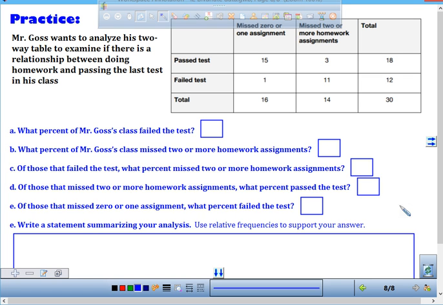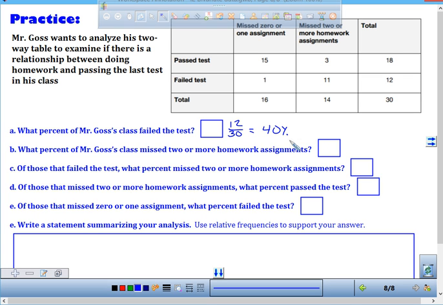Well, what's our fraction going to be? What's our subgroup? People that failed the test. How many people failed? Okay. How many people took the test? 30 people took it. So I do 12 divided by 30. And you get 0.4. So that's what percent? 40% failed. Not very good to see that.